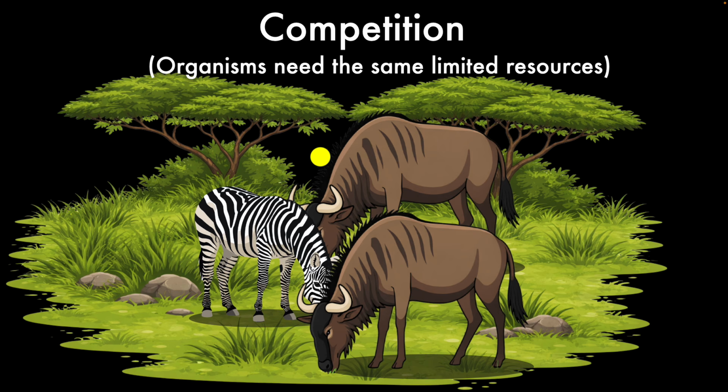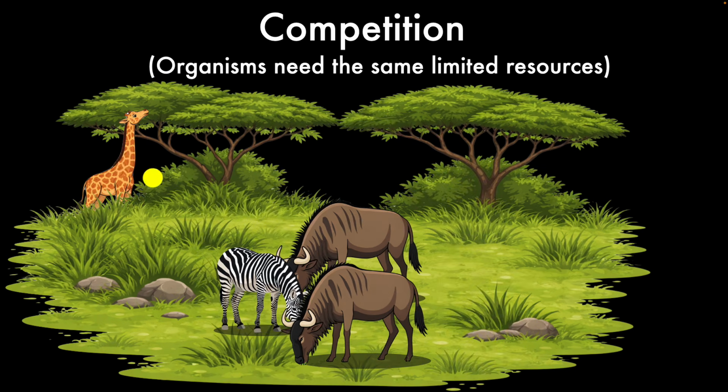By using resources differently. For example, giraffes feed high in acacia trees, while zebras or wildebeest mostly feed on the grass close to the ground. So, because they're using different sources of food, they compete less directly, right? So, you can see how competition can help shape where organisms live and how many can survive in an ecosystem.